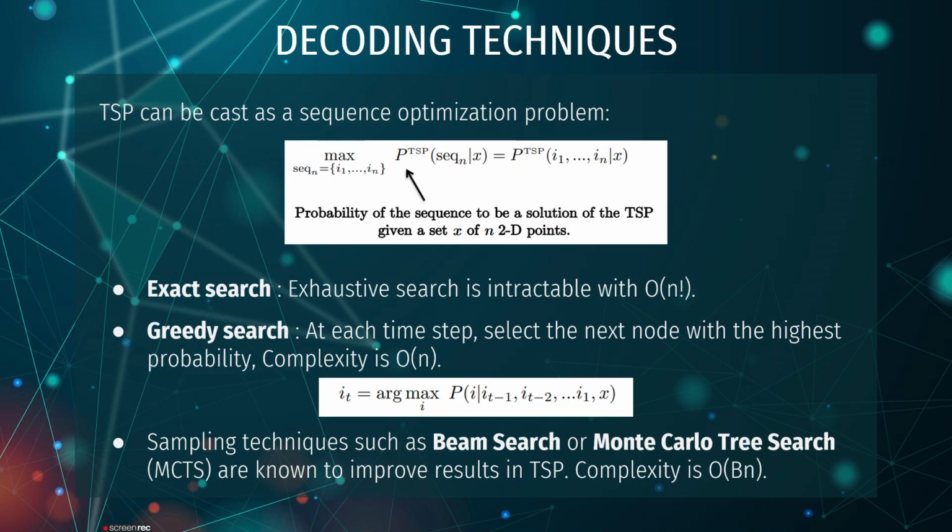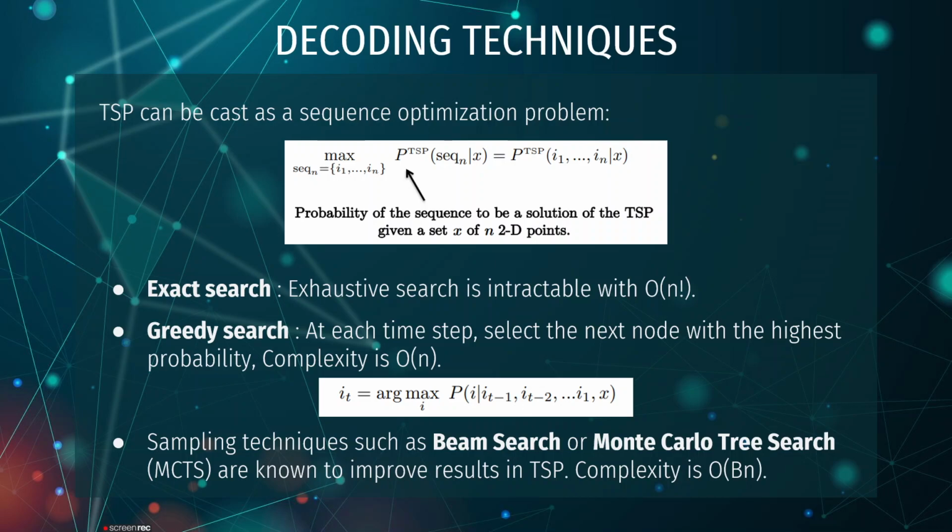TSP can be cast as a sequence optimization problem. We have different decoding techniques, and finding exactly the optimal sequence of the nodes by exhaustive search is intractable, given the O of n factorial complexity. Therefore, approximations are necessary, and the simplest approximate search is the greedy search, where at each step, the next node with the highest probability is selected, and its complexity is linear, O of n.